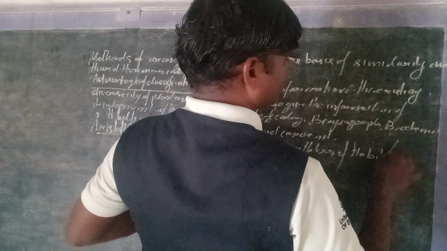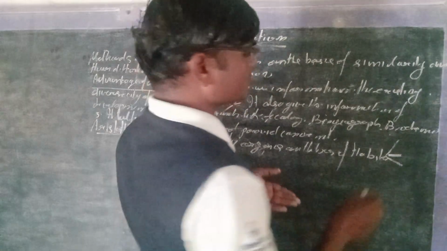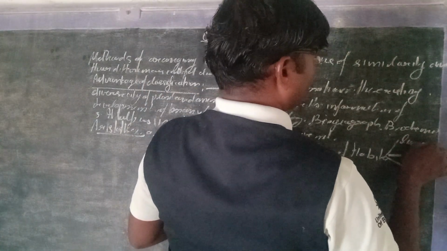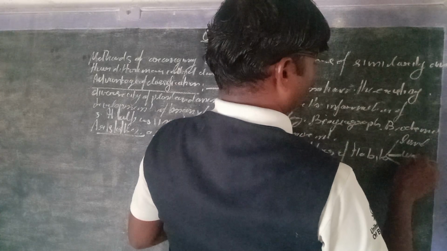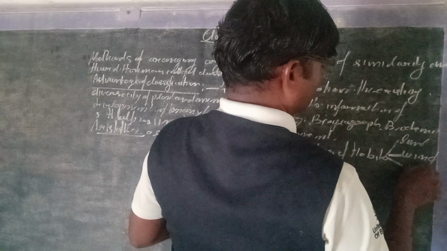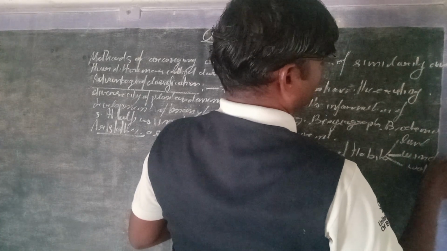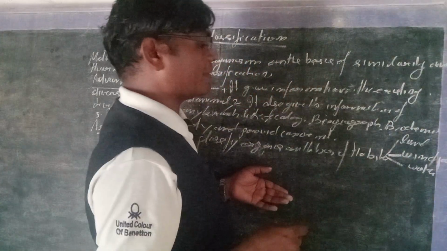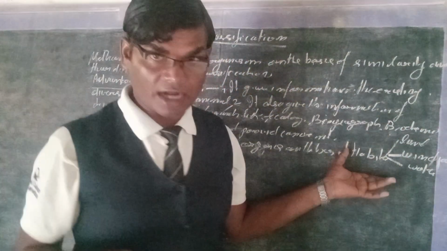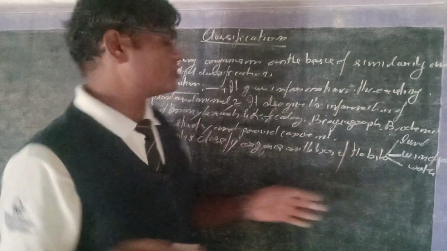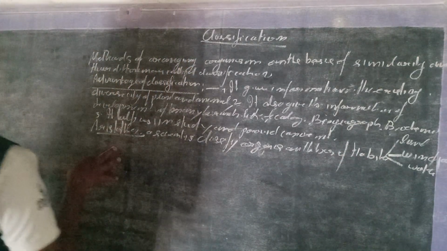He divided them into three types of organisms that live on land, in wind, and in water. Wind means air habitat, land habitat, and water habitat. But it does not give complete information. Now we will study about Aristotle.